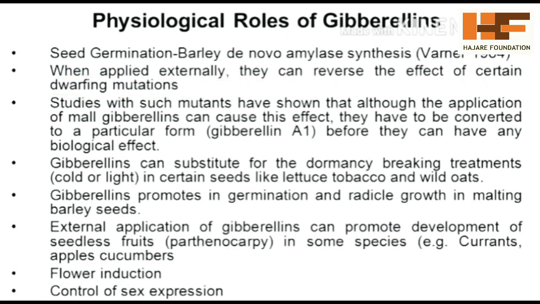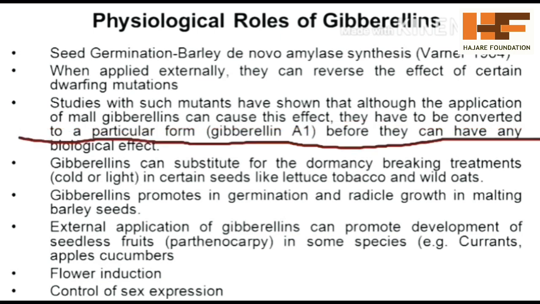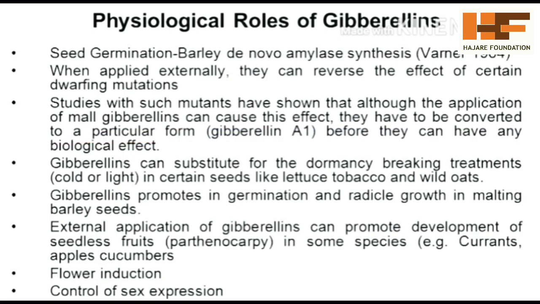The third point is that studies with such mutants have shown that although applications of the small gibberellins can cause the effects, they have to be converted into that particular form. The gibberellic acids are GA1, GA2, GA3, GA4, and many more. Among them, some gibberellic acids are responsible for treating dwarf plants to become normal height.